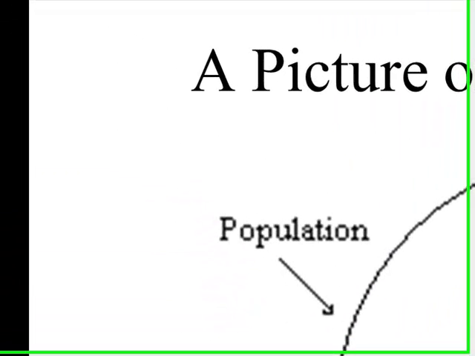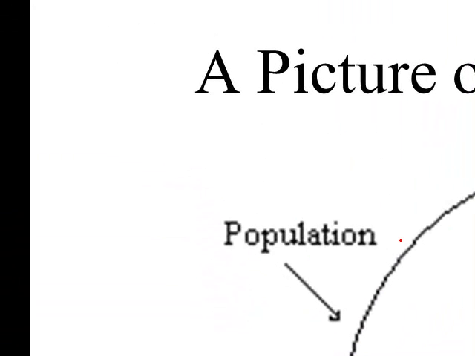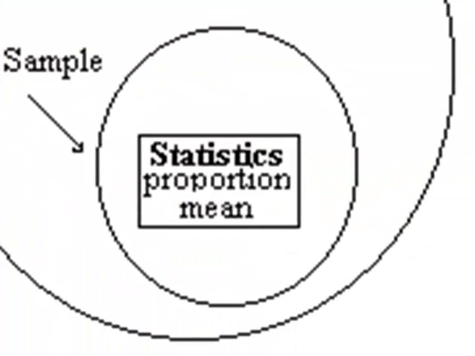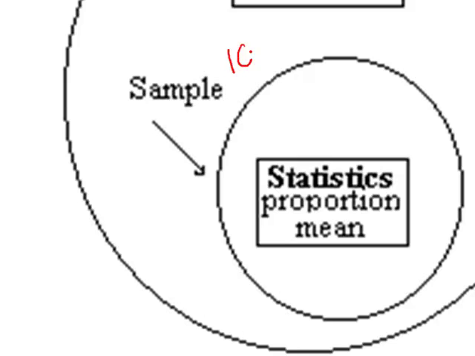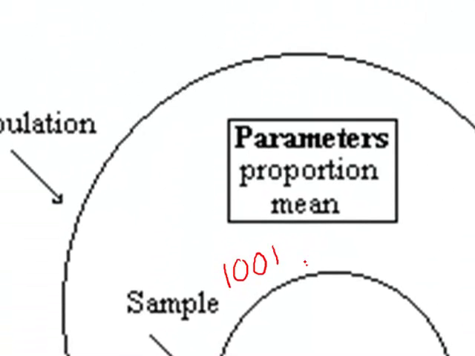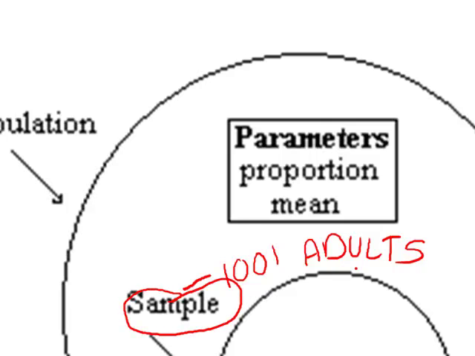So a picture of these concepts here. That group of 1,001 that we actually get to look at, the ones we actually get to look at and talk to, these are the sample. This group you actually get to look at.